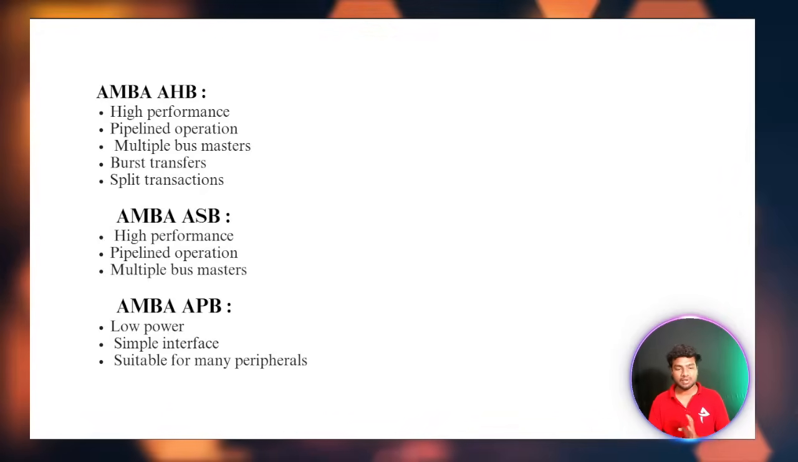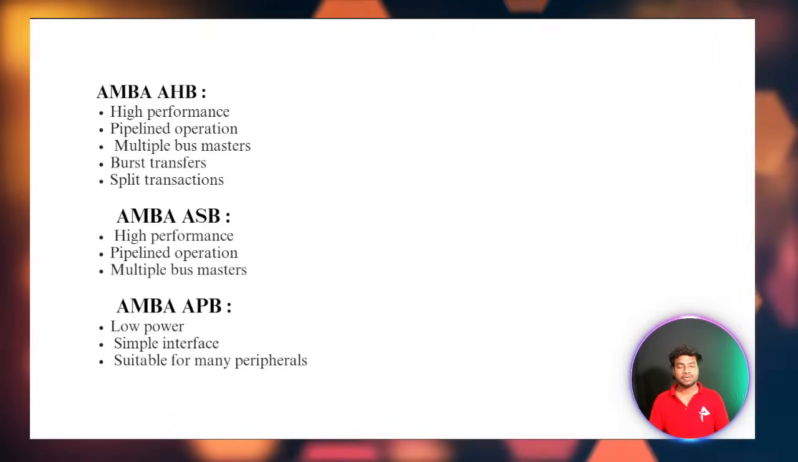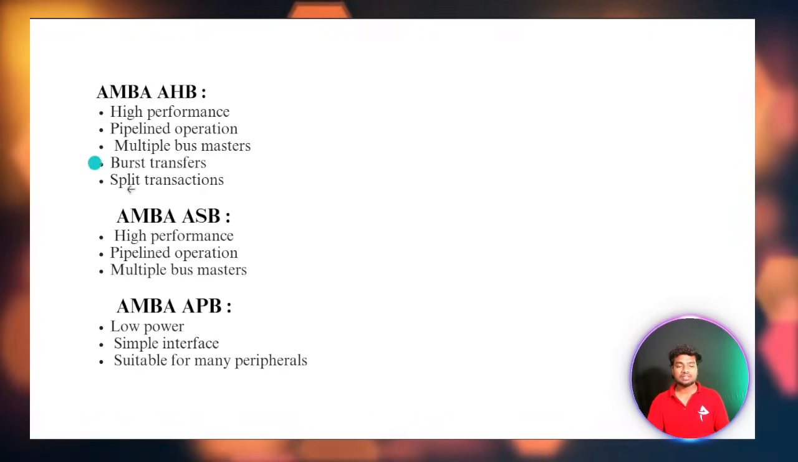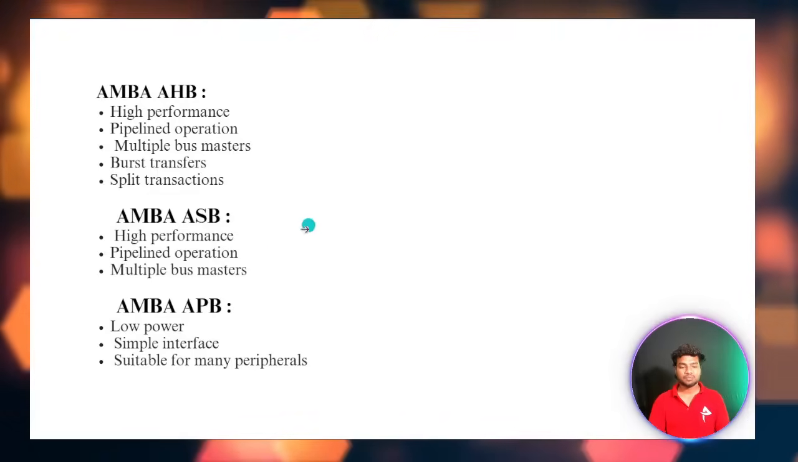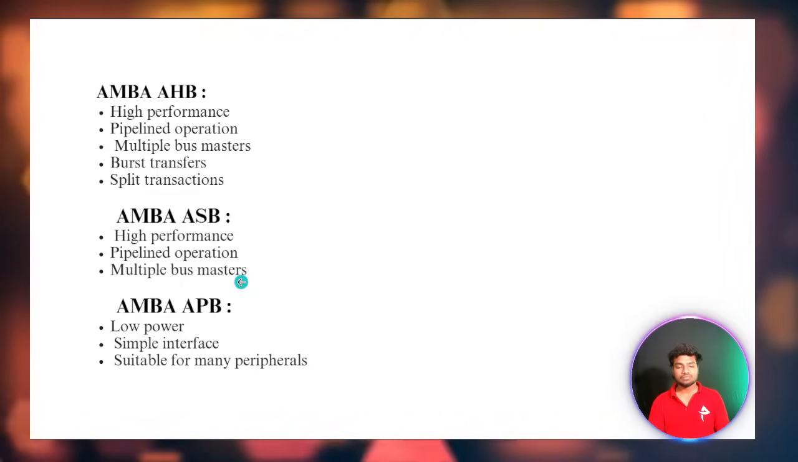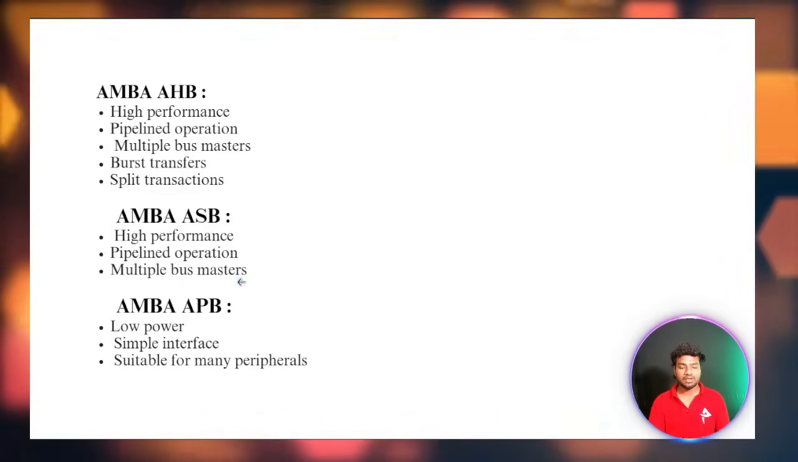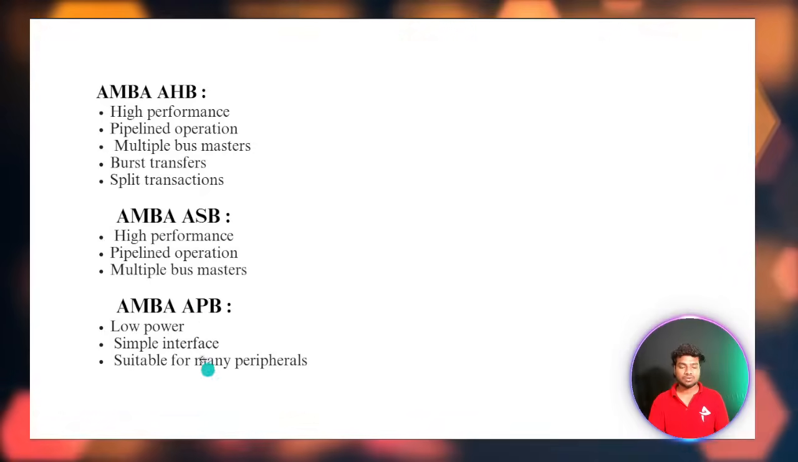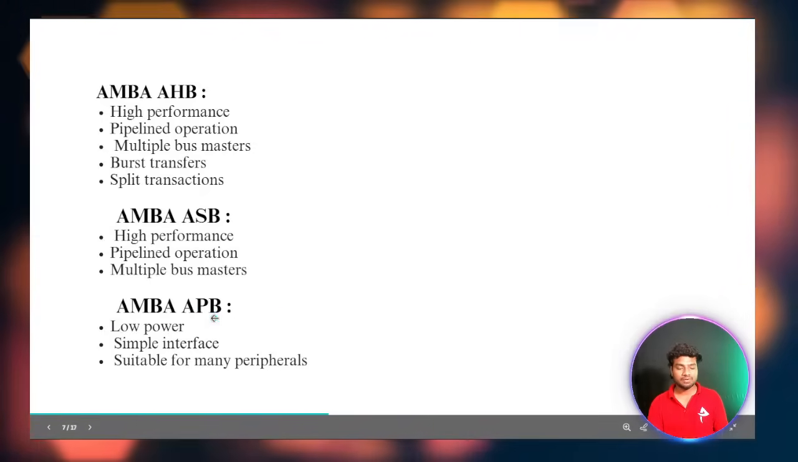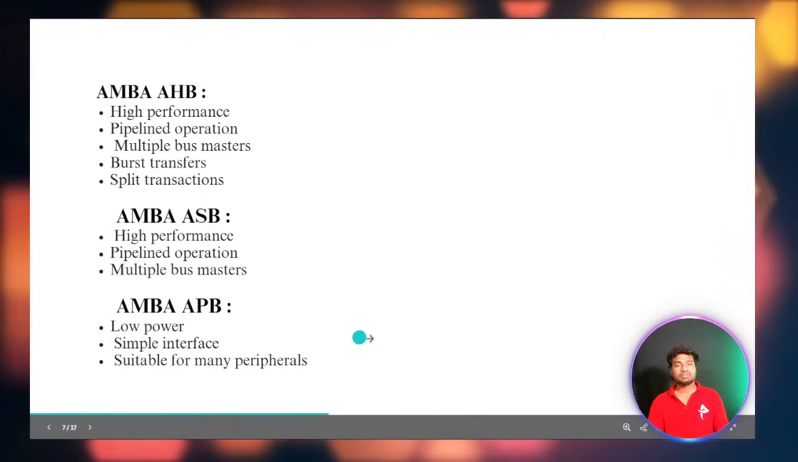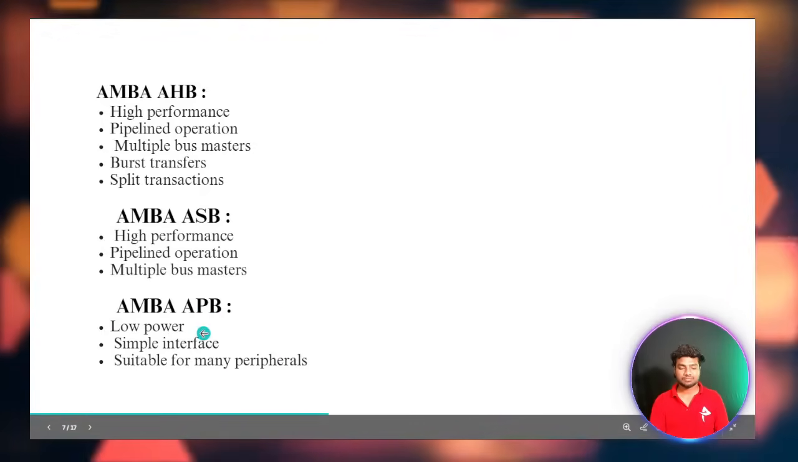Multiple bus masters, bus transfers, and split transactions are the advantages of the AHB. AHB is a high performance bus with pipeline operation and multiple bus masters. Coming to the APB, it is a low power, single interface suitable for many peripherals.